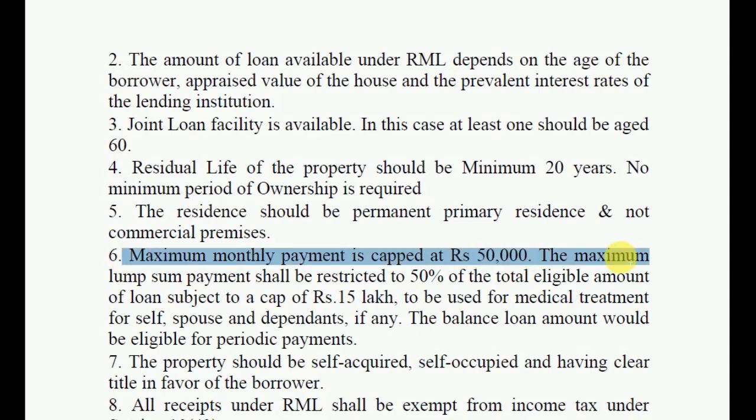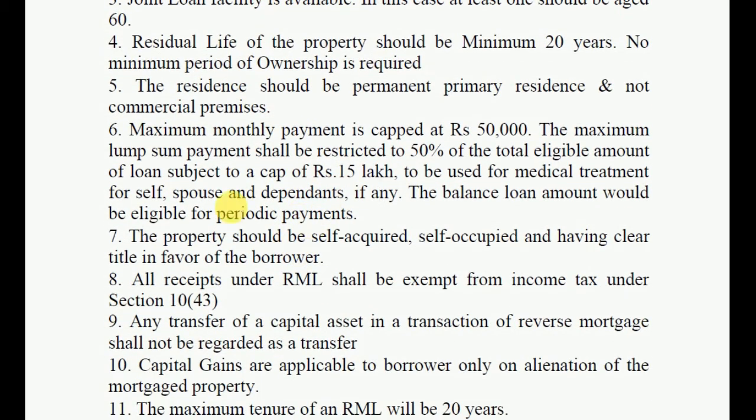Maximum monthly payment is capped at Rs 50,000. The maximum lump sum payment shall be restricted to 50% of the total eligible amount of loan, subject to a cap of Rs 15 lakh, to be used for medical treatment for self, spouse and dependents if any. The balance loan amount would be eligible for periodic payment. The property should be self-acquired, self-occupied and have a clear title in favor of the borrower.